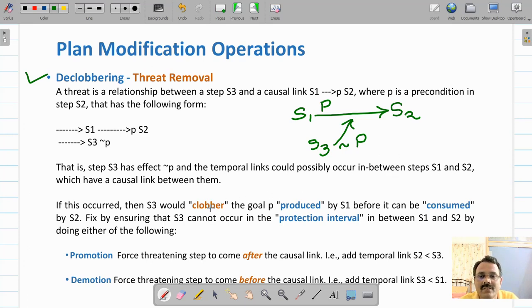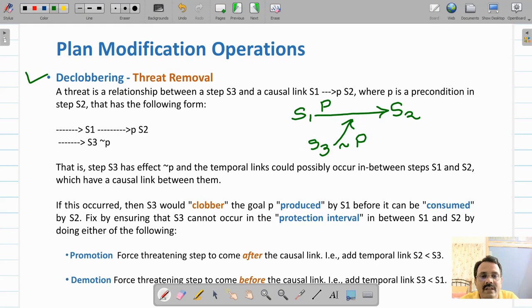If this occurs, we say that S3 would clobber the goal P produced by S1 and consumed by S2. Fix S3 in such a way that S3 cannot occur between S1 and S2.